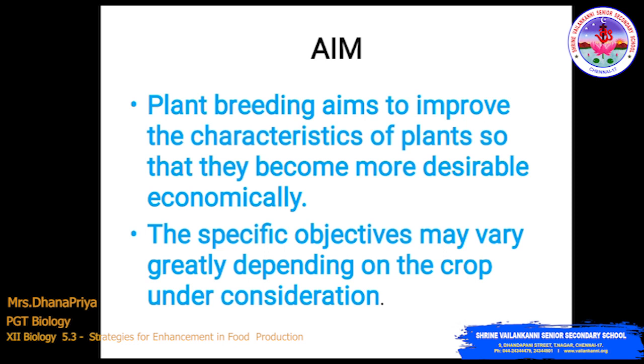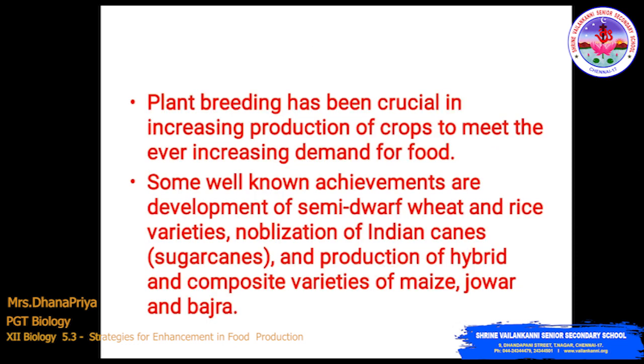Plant breeding aims to improve the characteristics of plants so that they become more desirable economically. Their specific objectives may vary greatly depending on the crop under consideration. Plant breeding has been crucial in increasing production of crops to meet the ever increasing demand for food.